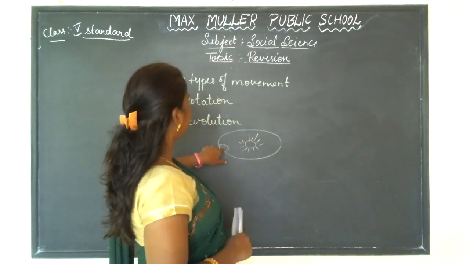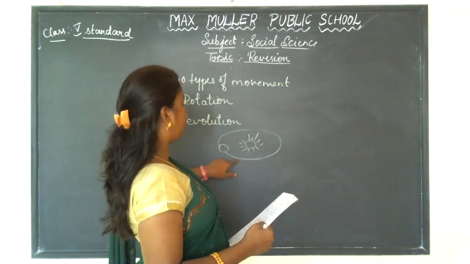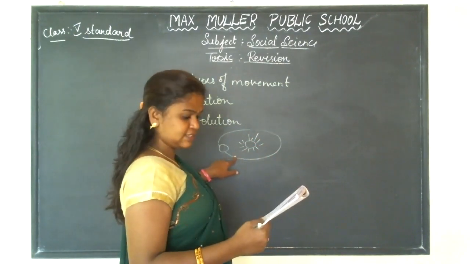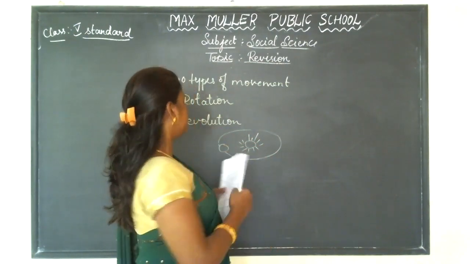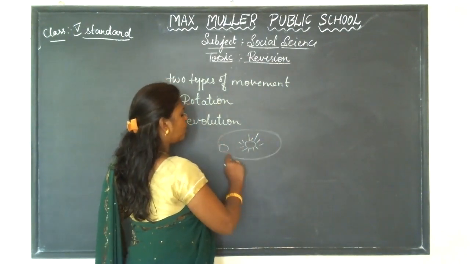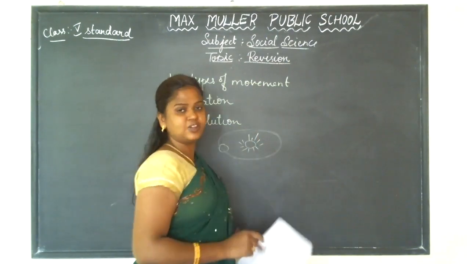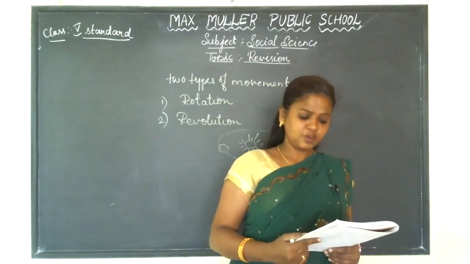So the earth which is spinning on its own axis is called rotation. The spinning is called rotation.